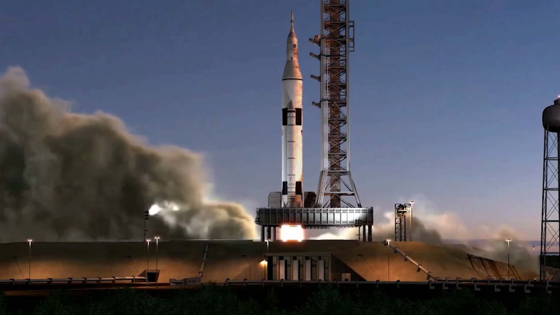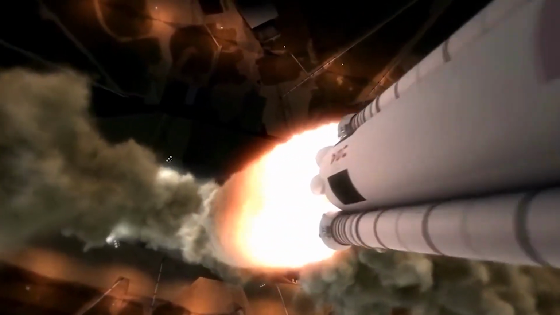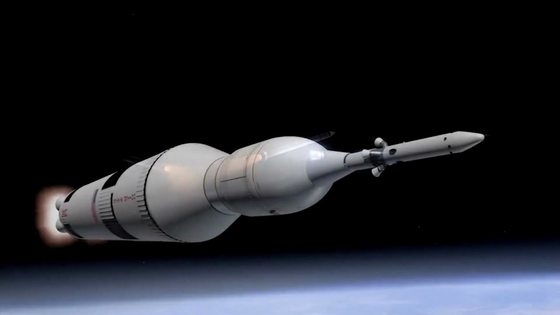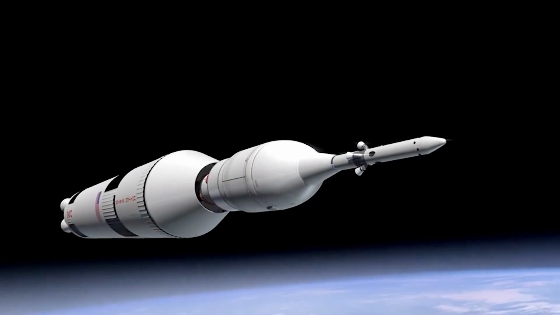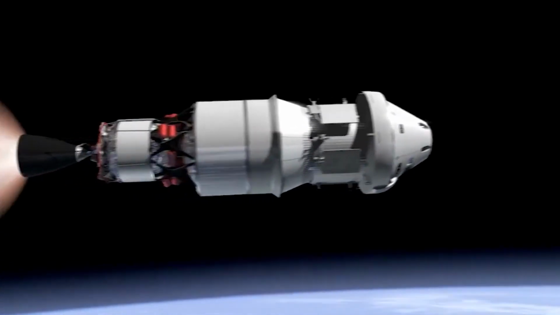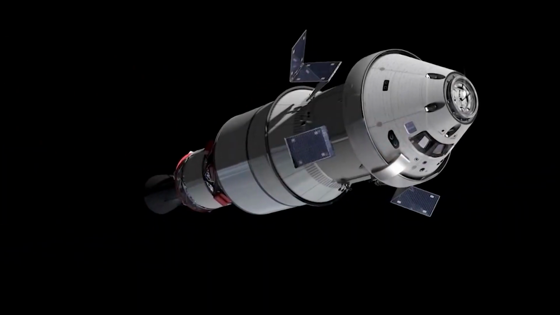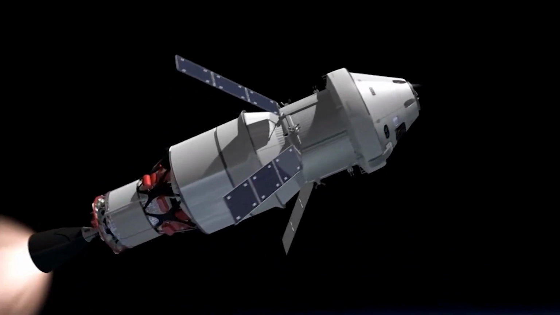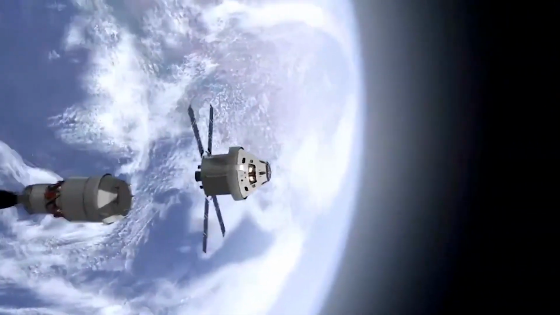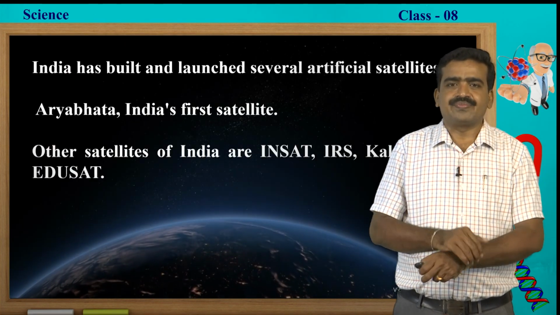These are launched for different purposes: for navigation, to study the weather and for meteorological surveys, and for other purposes like radio broadcasting and television broadcasting. India has built and launched several satellites.